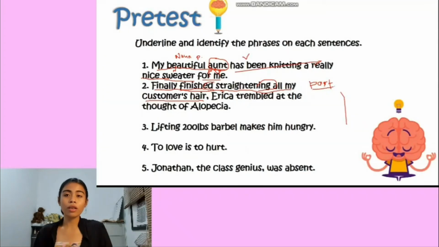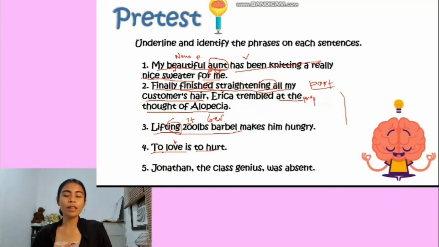Let's move on. Third: "Lifting 200 pounds, barbell makes him hungry." Underline "lifting 200 pounds, barbell." It is a gerund phrase. It can be replaced by the pronoun "it": "It makes him hungry." Fourth: "To love is to hurt." Here we have two infinitive phrases. Those are "to love" and "to hurt."